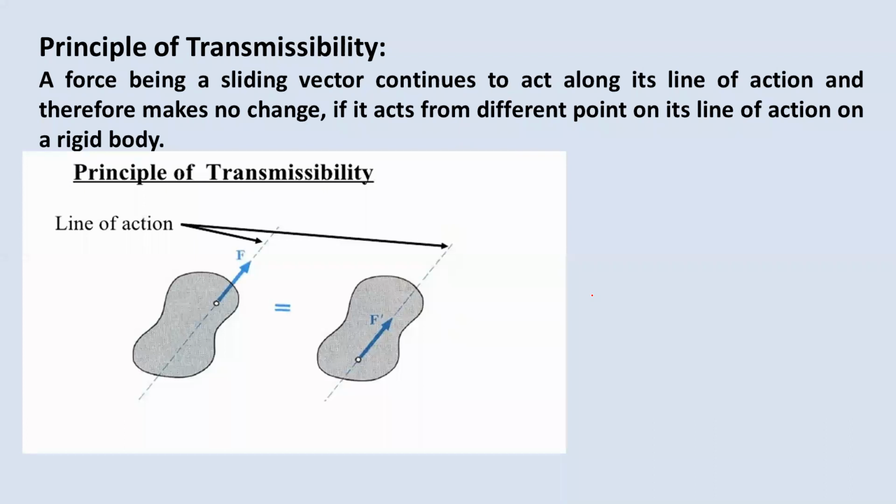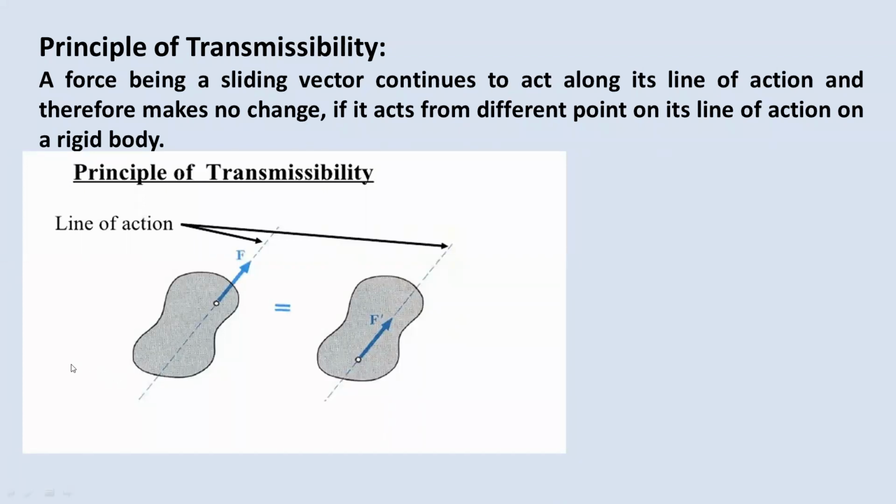Then we were discussing the principle of transmissibility. Principle of transmissibility means a force, being a sliding vector, continues to act along its line of action and therefore makes no change if it acts from different points on its line of action on a rigid body. So if the object is rigid, then we can show the force along its line of action at different locations. Still, its effect will remain the same. There is no change in the effect.